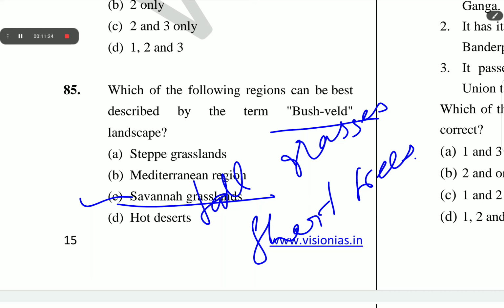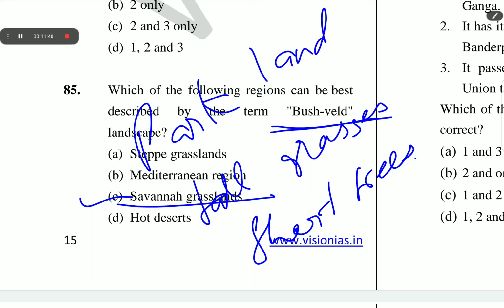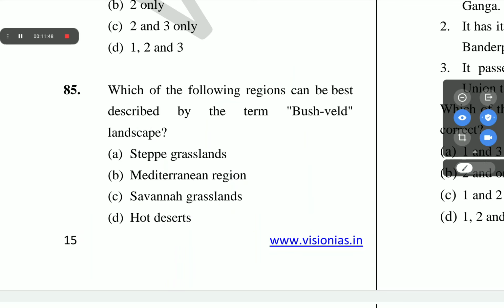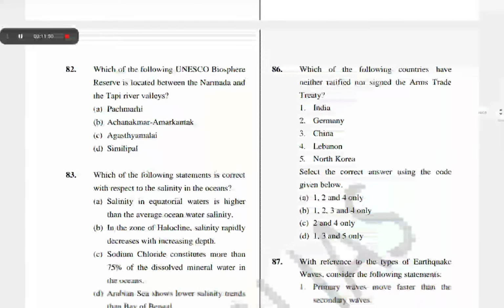The terms parkland and bushveld describe the landscape better.